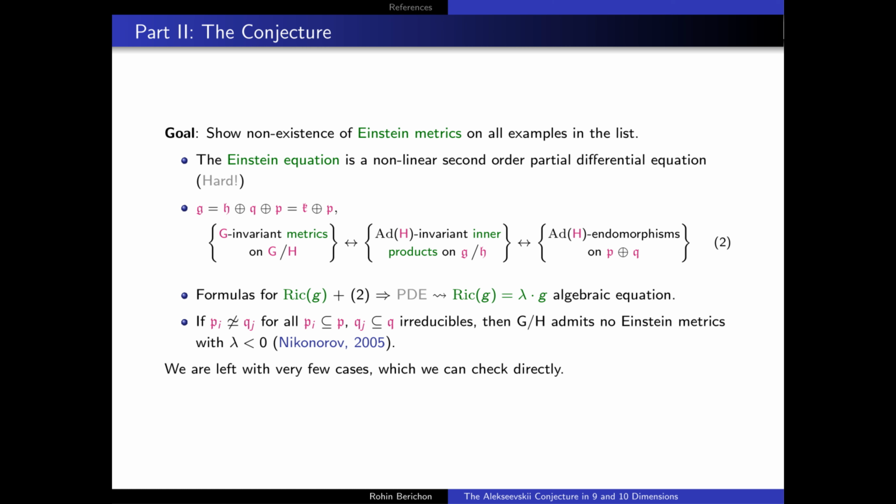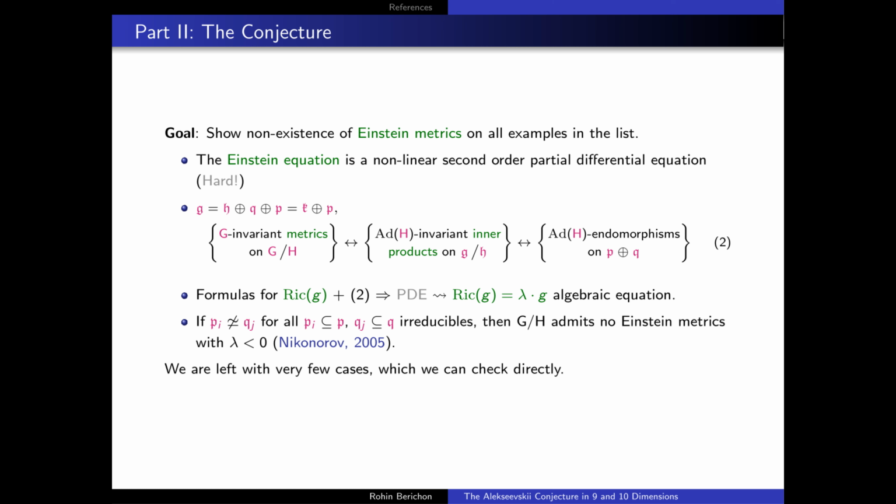In general, of course, the Einstein equation is a nonlinear second-order partial differential equation, and so finding non-existence of Einstein metrics can be quite a difficult problem. If we now decompose our Lie algebra g in terms of its reductive decomposition, h plus m, and decompose m as q plus p, where our factor q lies entirely within the maximal compact subalgebra k, then what we find is that the space of G-invariant metrics on our homogeneous space is equivalent to the space of commuting endomorphisms on this q plus p factor of our homogeneous space.